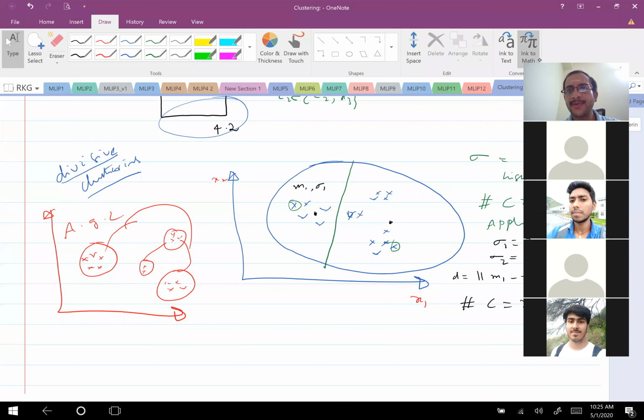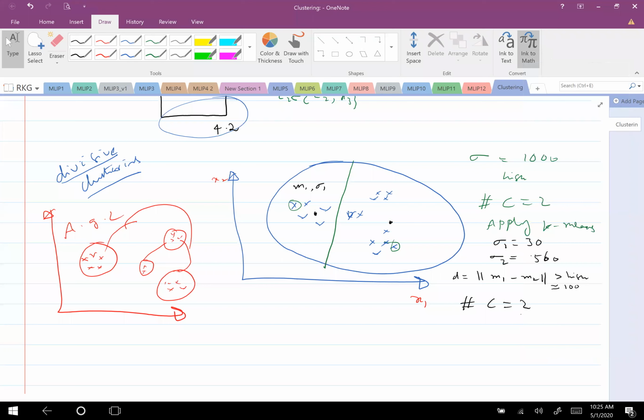Okay. So now, were you there in the discussion? Is the thing clear what I'm trying to say? After the first division into two clusters, I will see their variances.